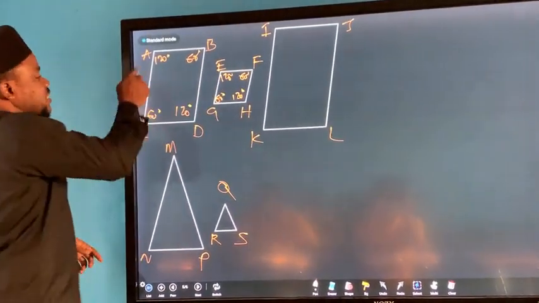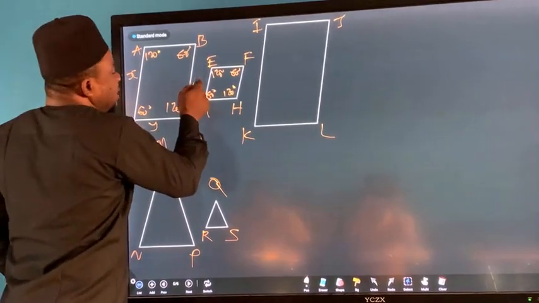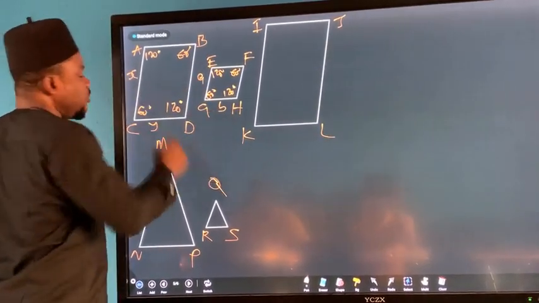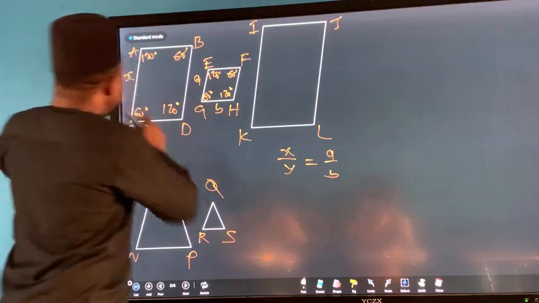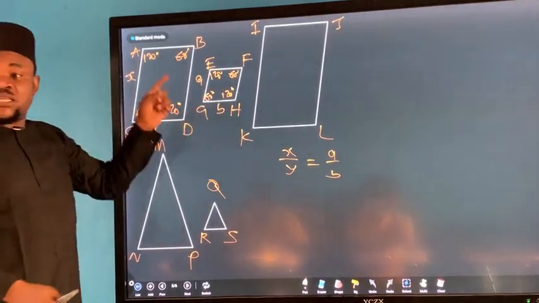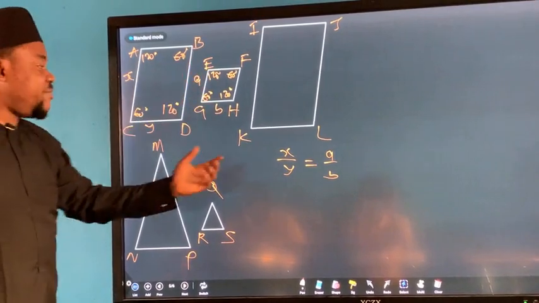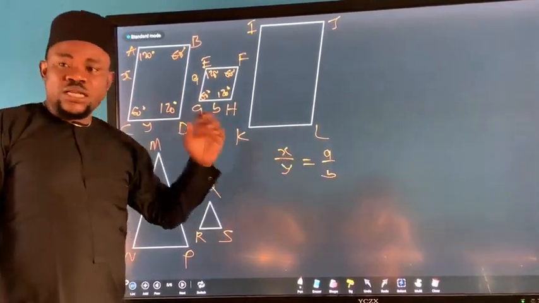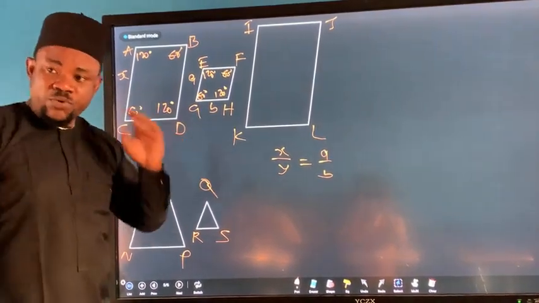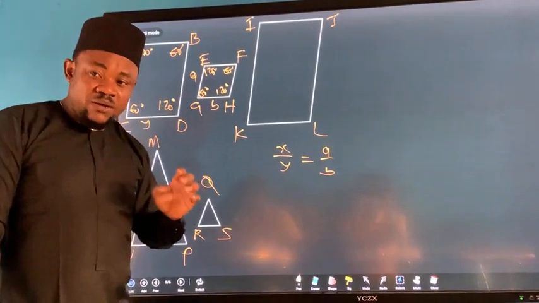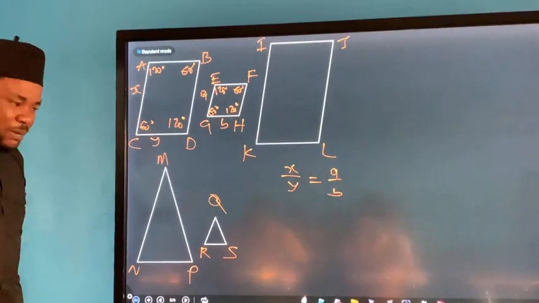Now, if this side, X over Y, is equal to A over B, the ratio of corresponding sides in the two shapes, if they are the same, we say that they are similar, not equal, similar triangles. Are you with me? So, similar shapes.